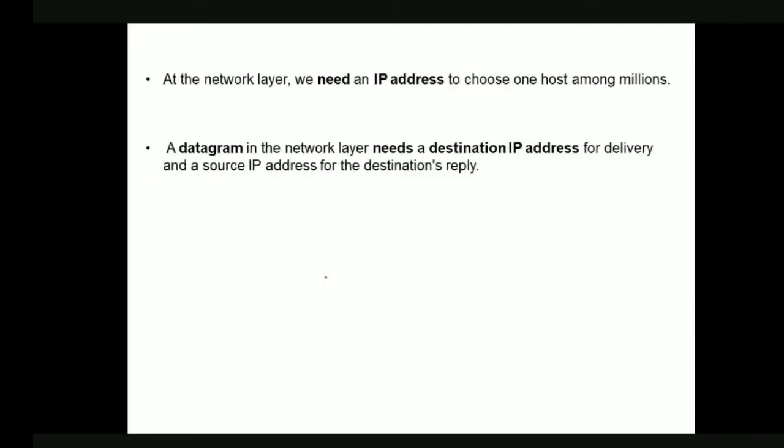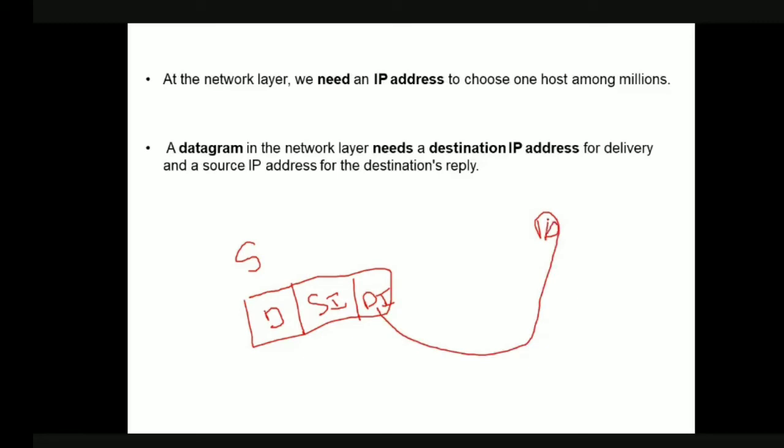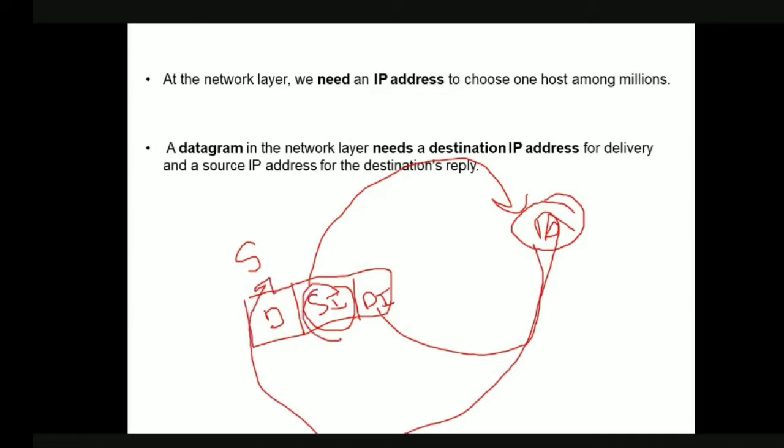Now in a similar way with the network layer also. At the network layer, we again have a source and a destination. Again we have data, and then we have the source IP address, and then the destination IP address. The destination IP address is used to find the destination, and the source address is used to identify the source. Because when the destination receives this data, if it wants to send some reply to the source, it needs the source address. So that is the reason in this particular packet we need the source identification also.